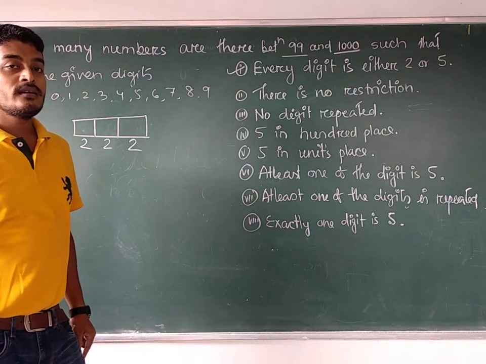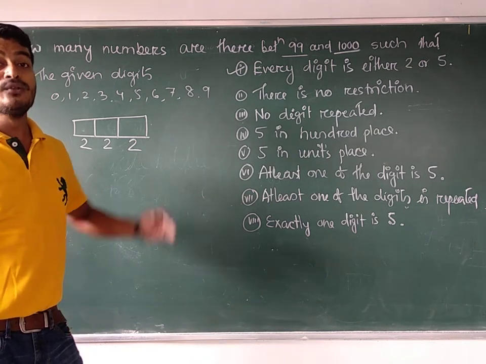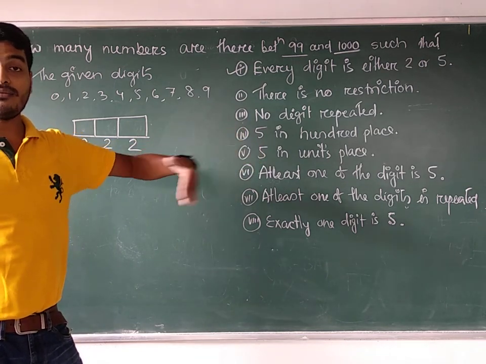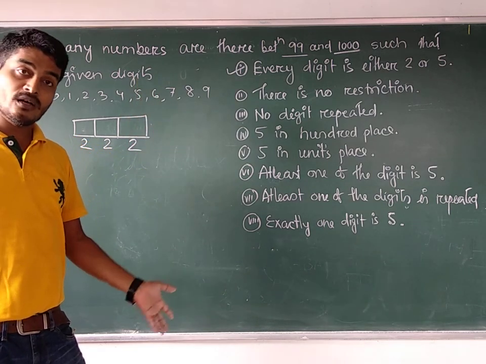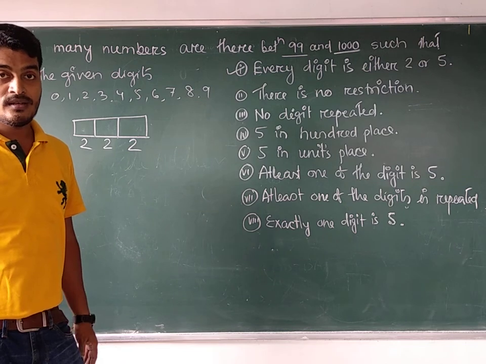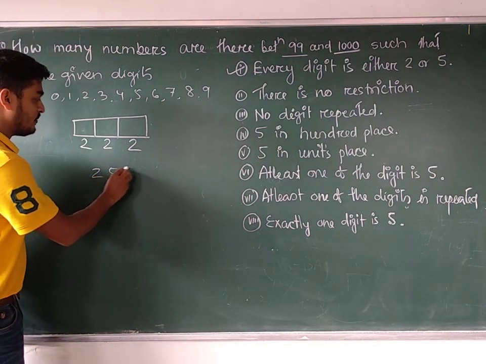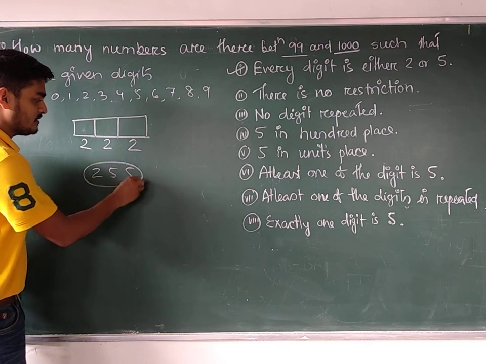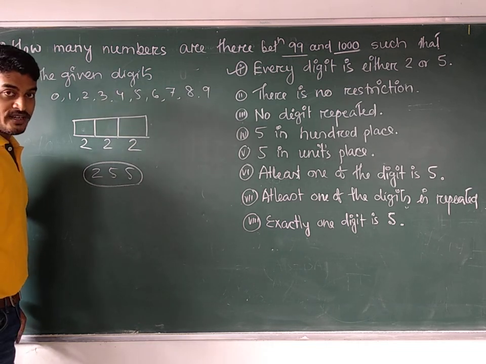A question came: Sir, can we consider repetition allowed? Obviously. When no restriction is given, you have to consider the situation of repetition allowed, because 255 is a number, a 3-digit number which contains either 2 or 5.